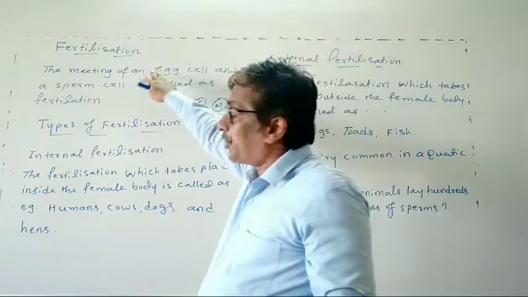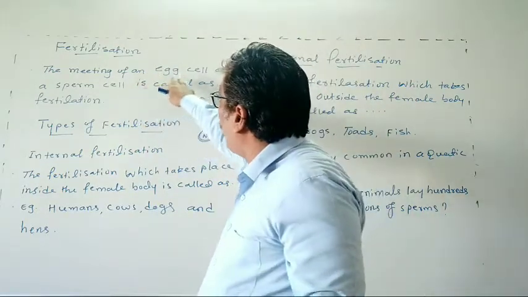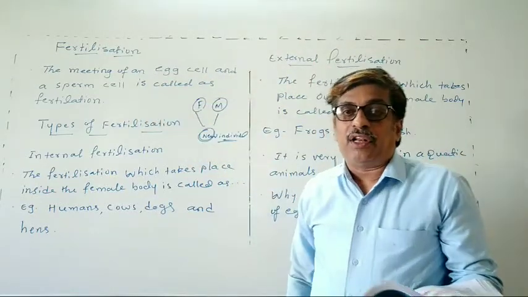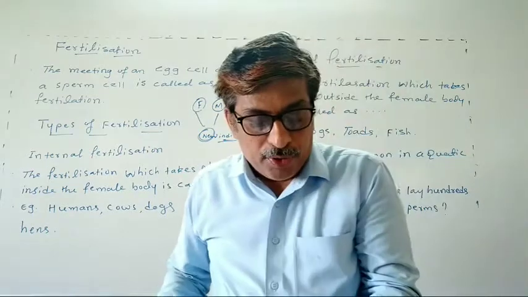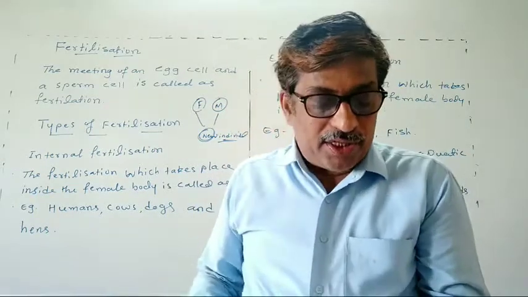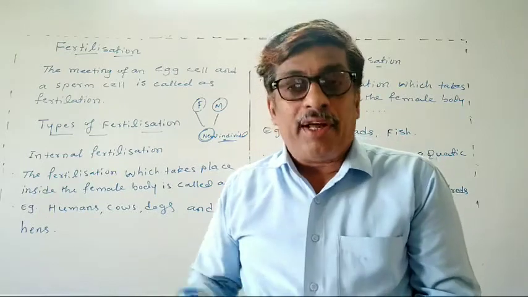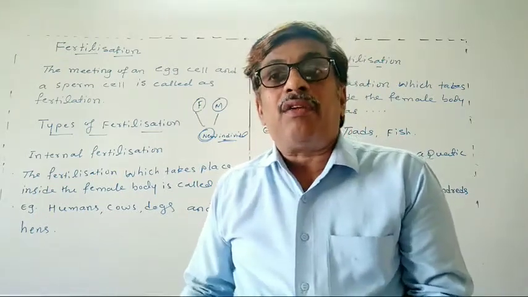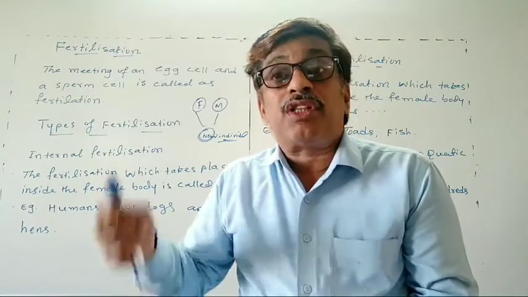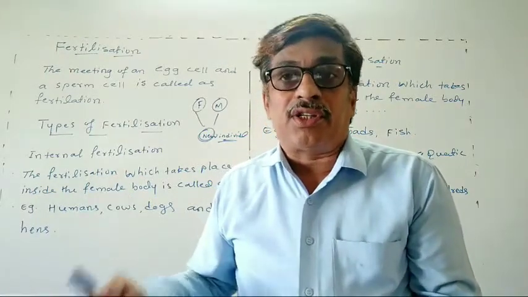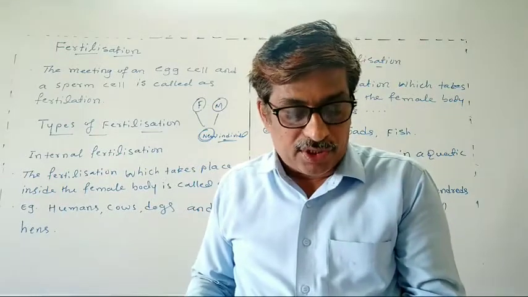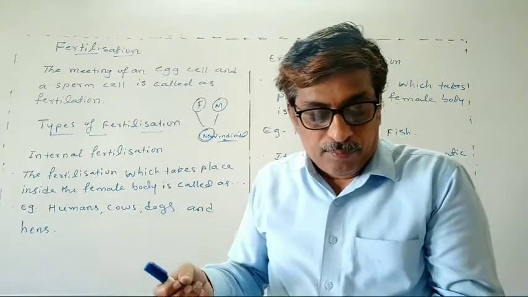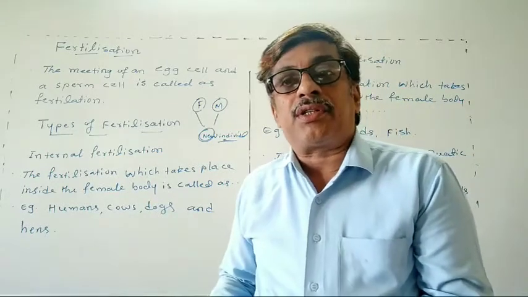So what is fertilization? The meeting of an egg cell and a sperm cell is called fertilization. Okay? See, the process of fertilization is the meeting of an egg cell from the mother and a sperm cell from the father. So this is called fertilization. So the new individual inherits some characteristics.